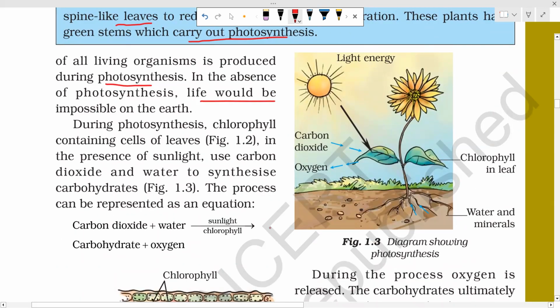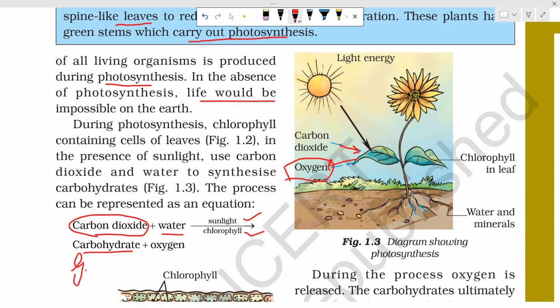See, here is a picture of photosynthesis. Sunlight is coming, chlorophyll is there in the leaf, water and minerals are going, carbon dioxide is coming in, oxygen is going out. And this oxygen is utilized by animals and humans for breathing. The equation for photosynthesis: carbon dioxide plus water in presence of sunlight and chlorophyll gives carbohydrate, that is glucose. Not written here, it may come in exam. Glucose plus oxygen.